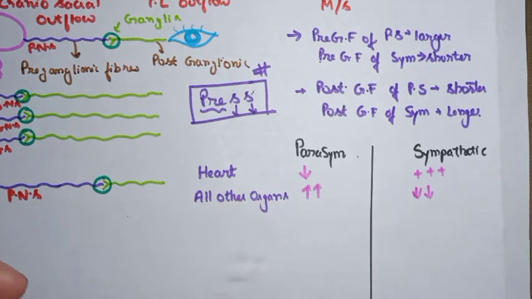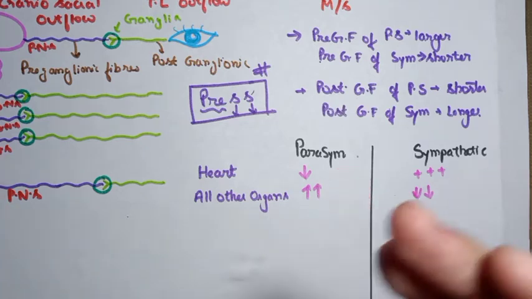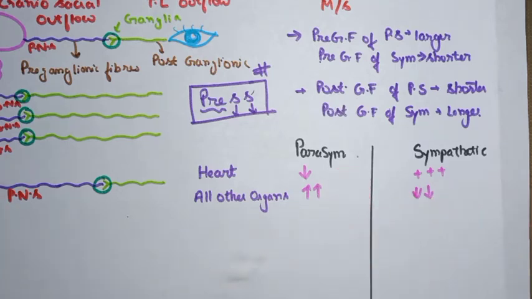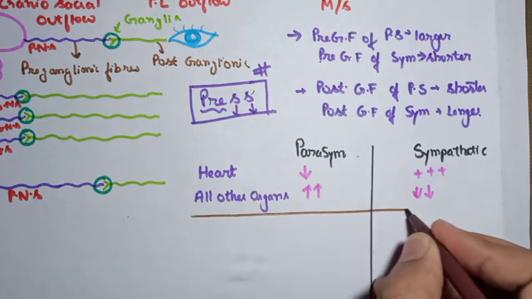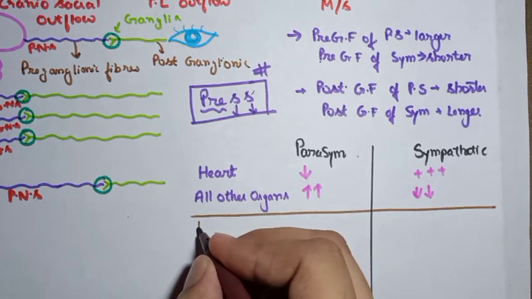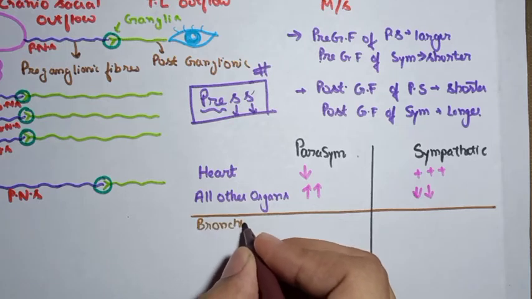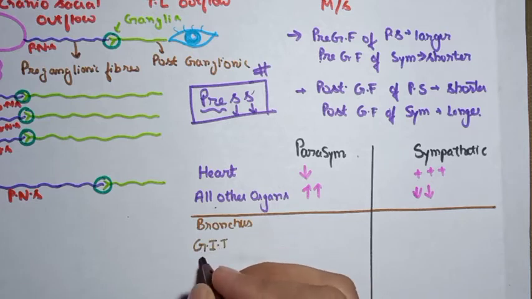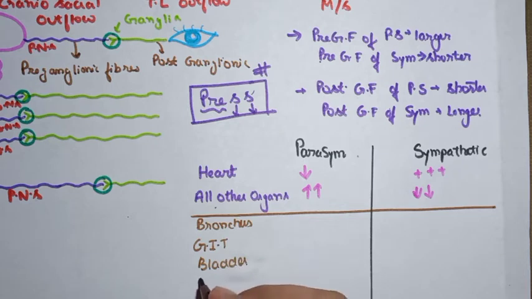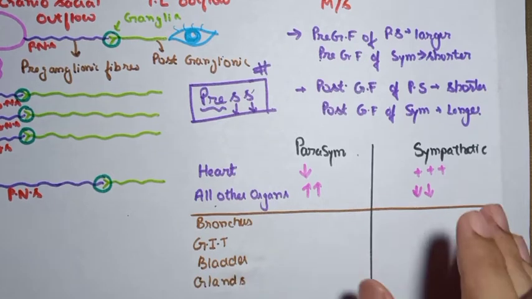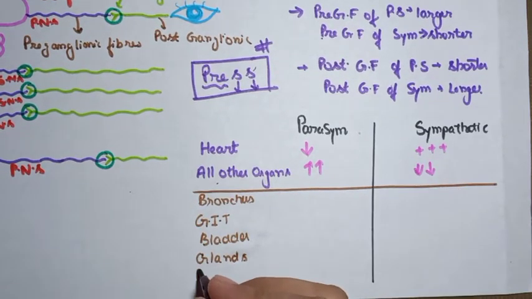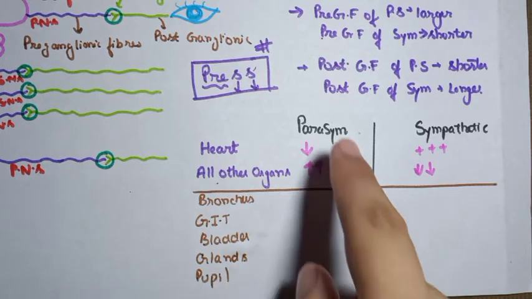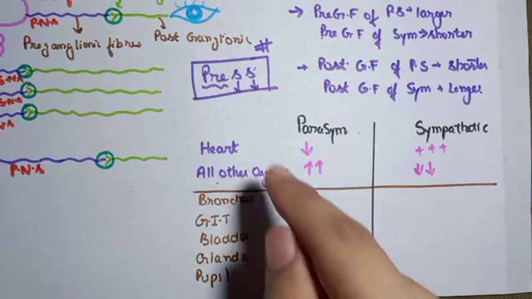If we talk about all other organs, let's discuss some of the organs in detail that are commonly asked. The first one is the bronchus. The second commonly dealt organ is the GIT. Third is the bladder. Fourth are the glands, and most important the salivary glands, but in general we are discussing the glands. And the last one is the pupil. As I told you, parasympathetic will stimulate all other organs and it will depress the heart.